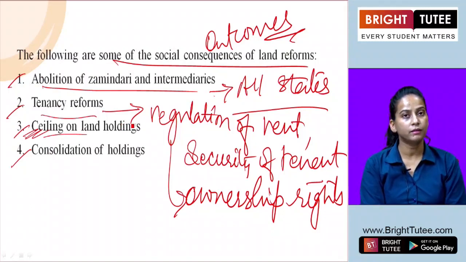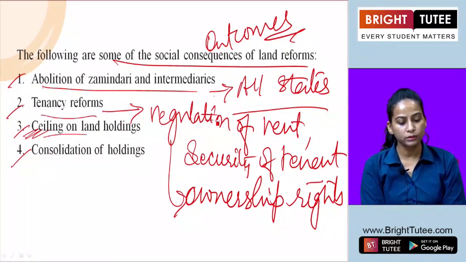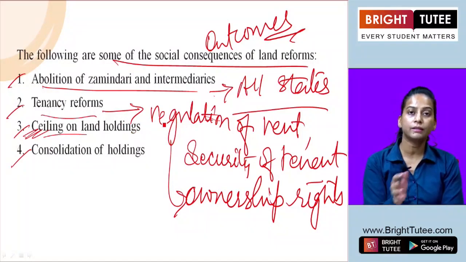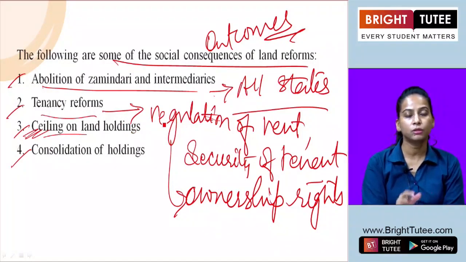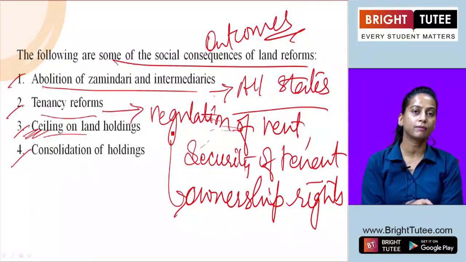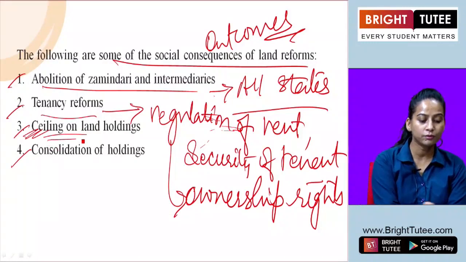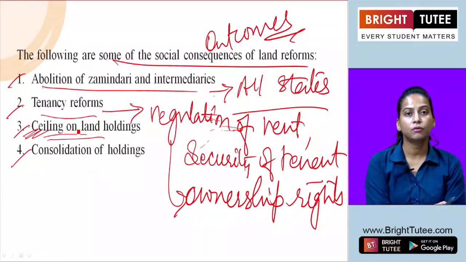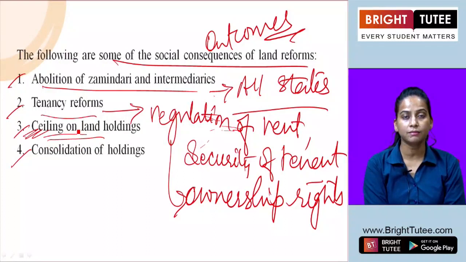In many states, the government acquired the land held by landowners above the ceilings and redistributed it to needy or landless farmers. A large number of landless farmers have benefited from this. Those who did not have land earlier got the benefit due to this reform, and they started doing production on these lands.